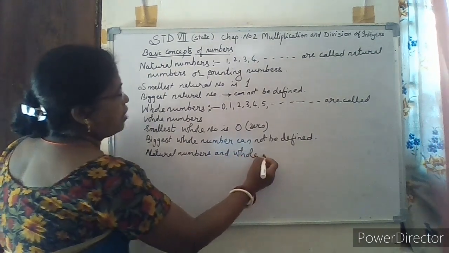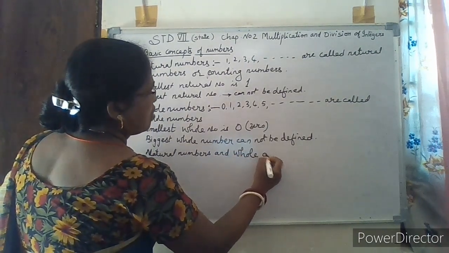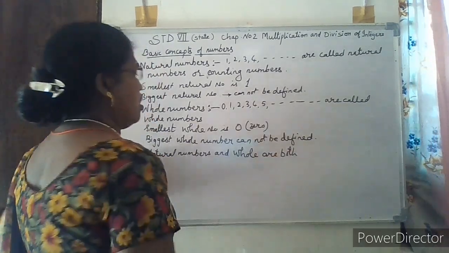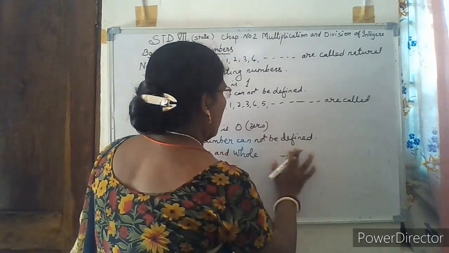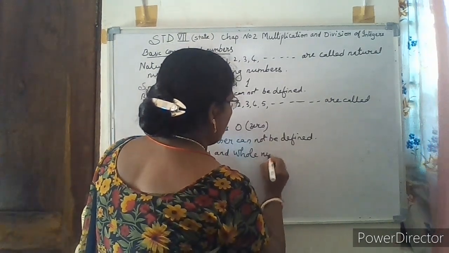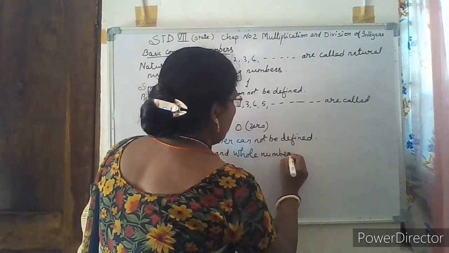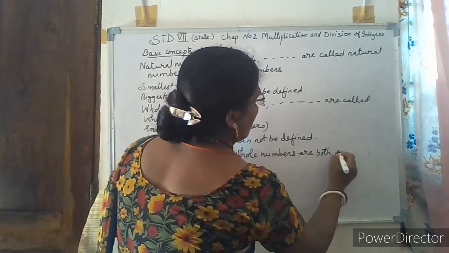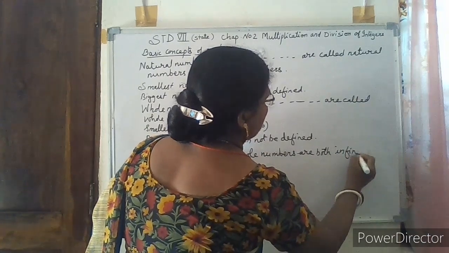Natural numbers and whole numbers are both infinite numbers.